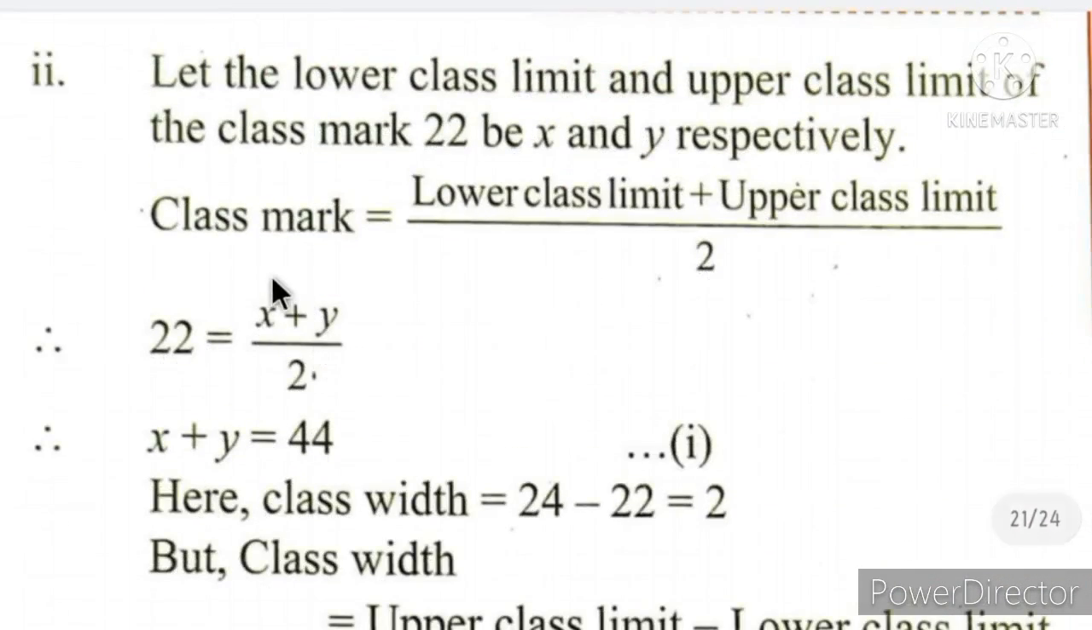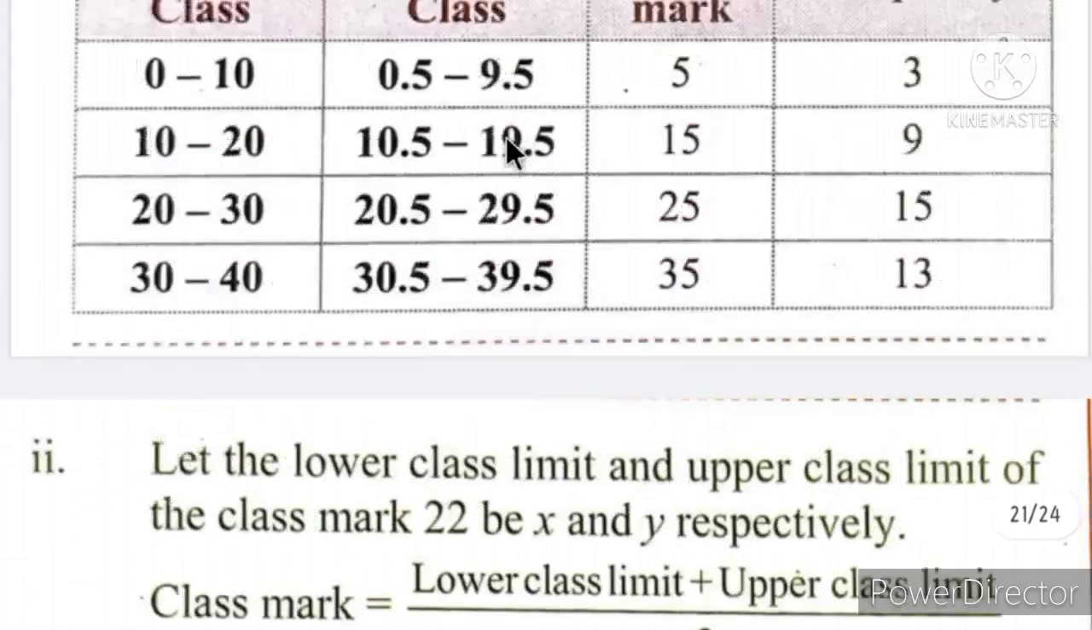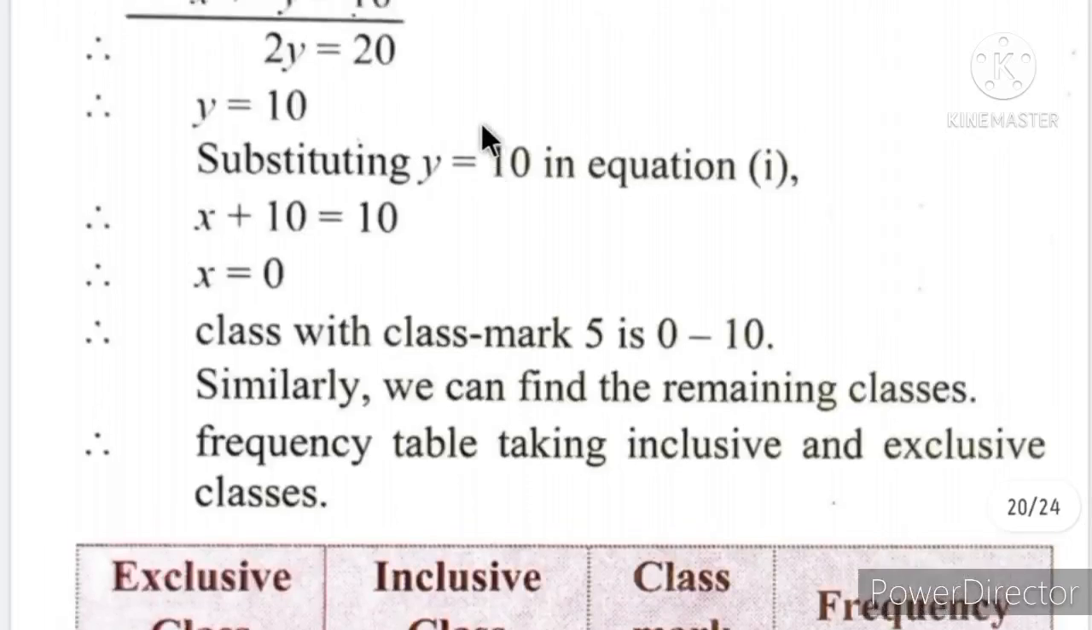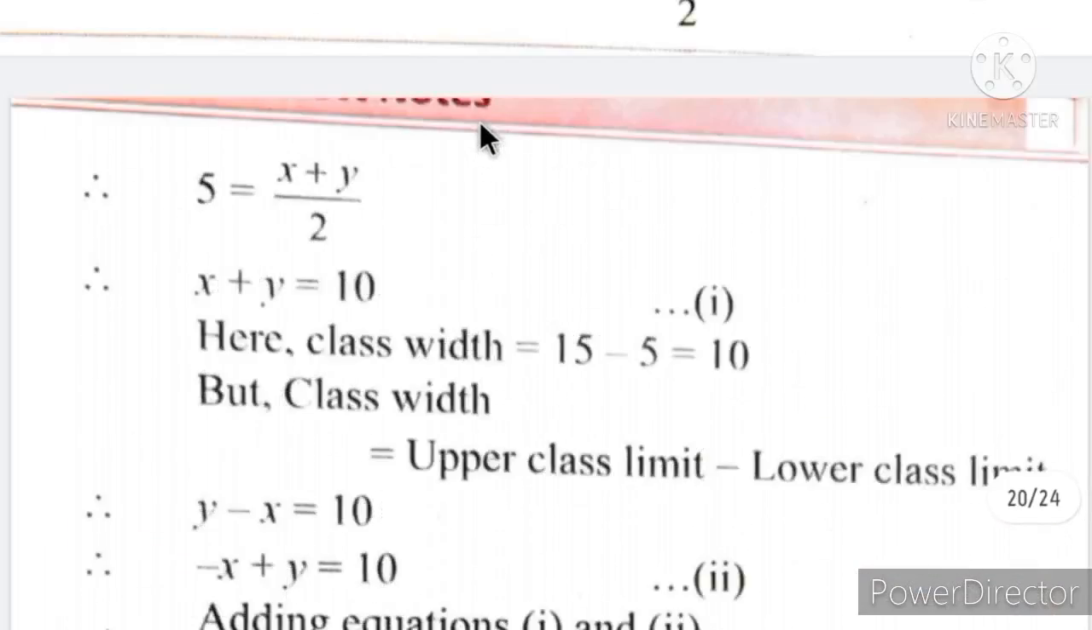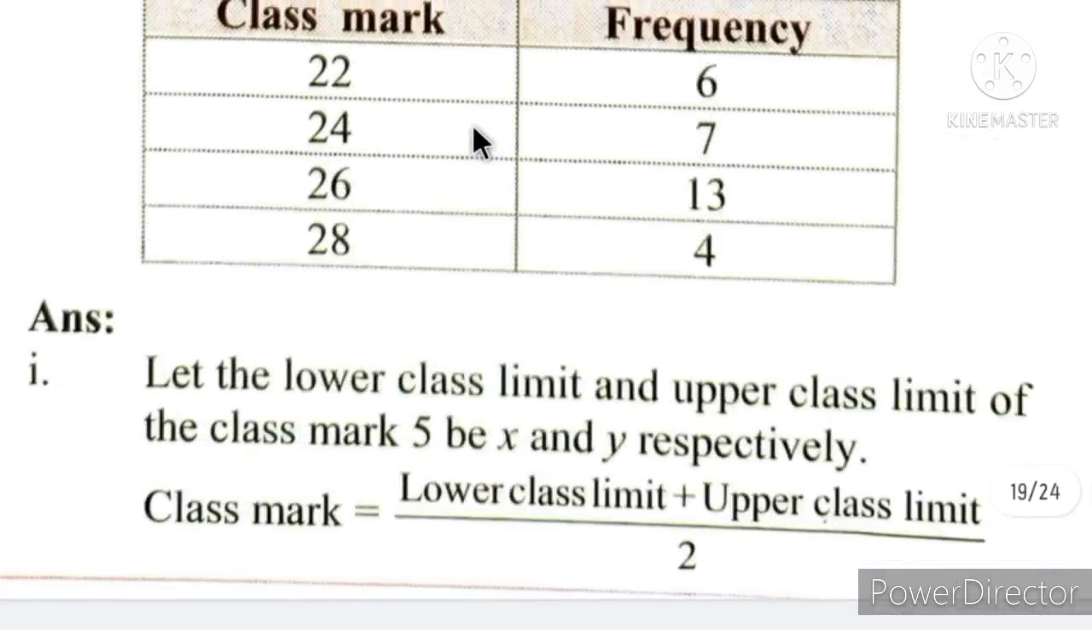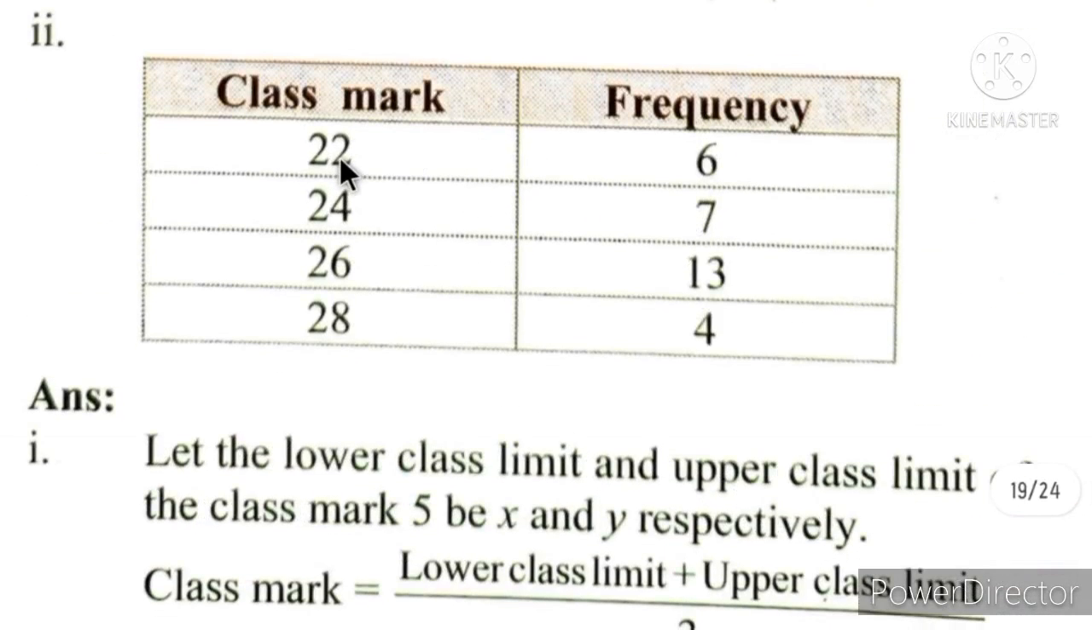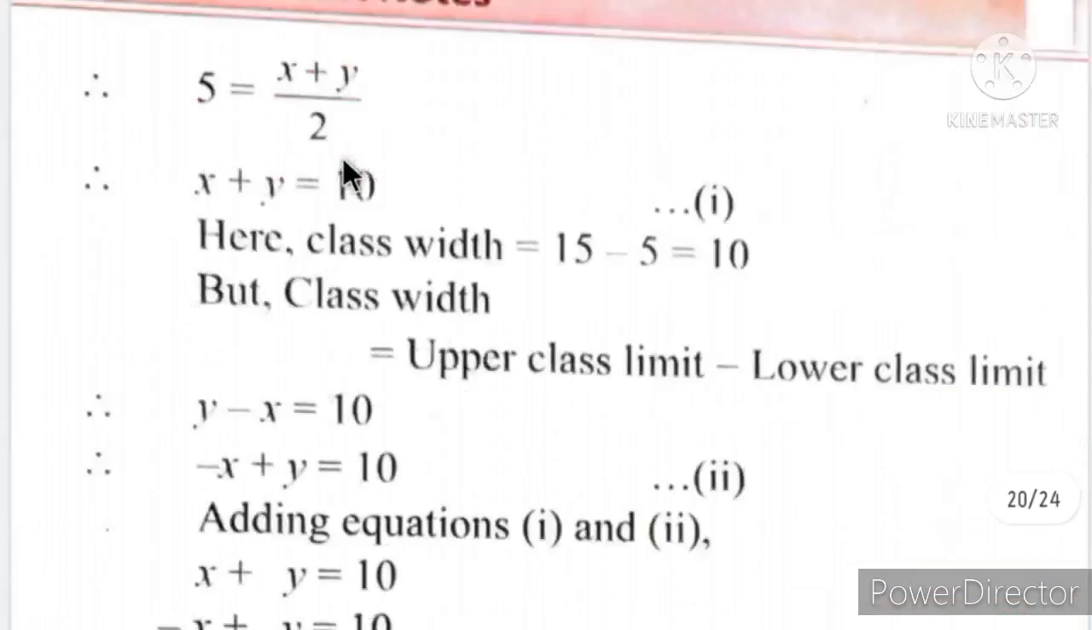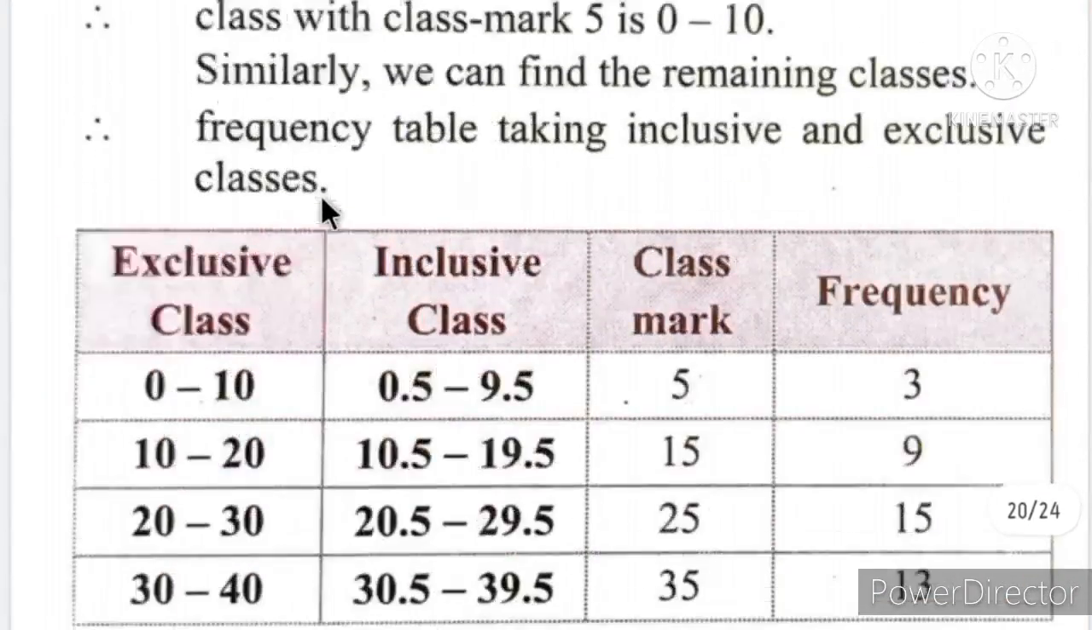Second table we are doing now. Let the lower class limit and upper class limit of the class mark 22 be x and y. Here also in the second table I am showing one example, and the remaining you have to do. It's a huge sum. So 22 is the first class mark here, so I am solving that one.